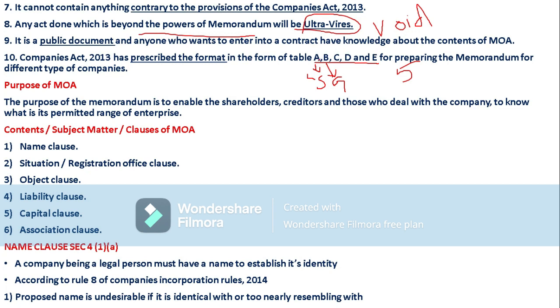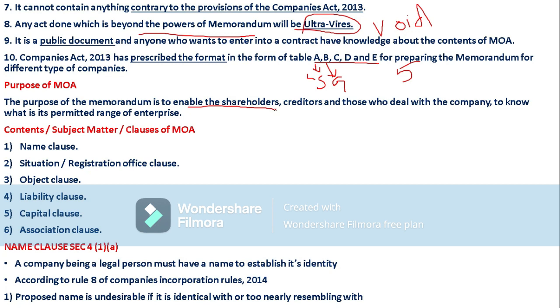So these are the features regarding the memorandum of association. The purpose of the memorandum is to enable the shareholders, creditors, and those who deal or associate with the company, to know its permitted range of enterprise.